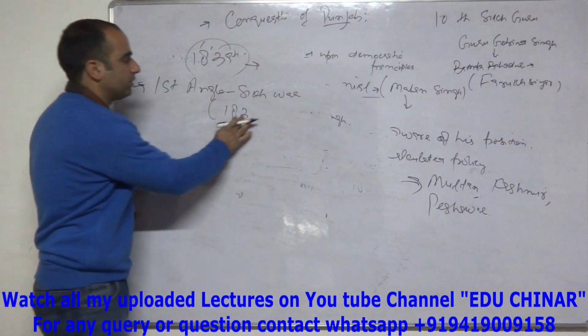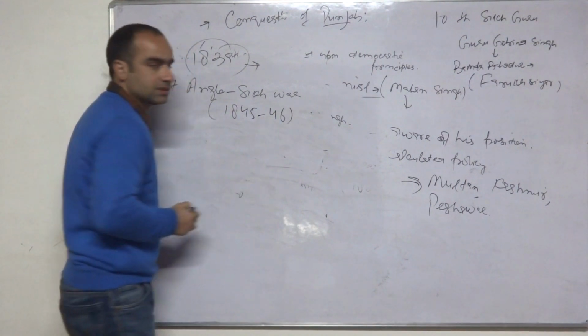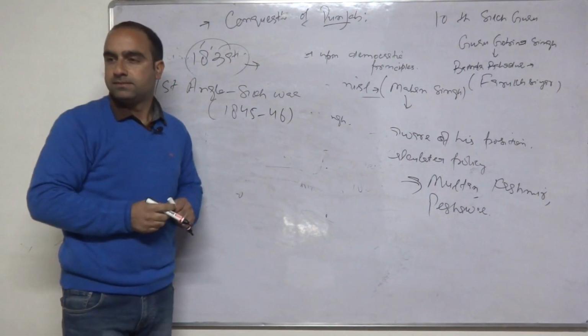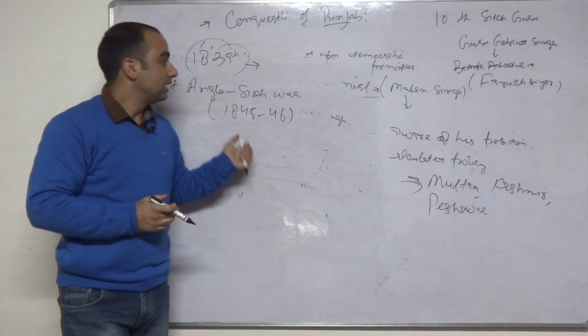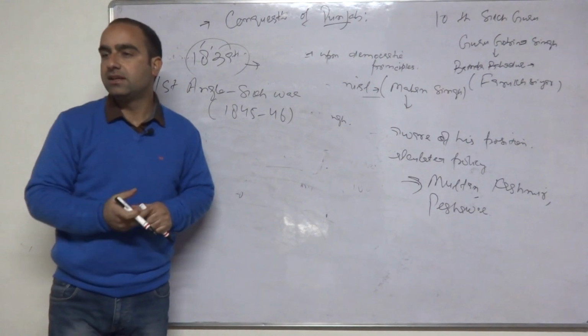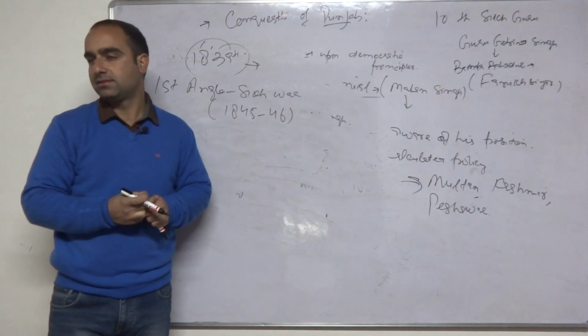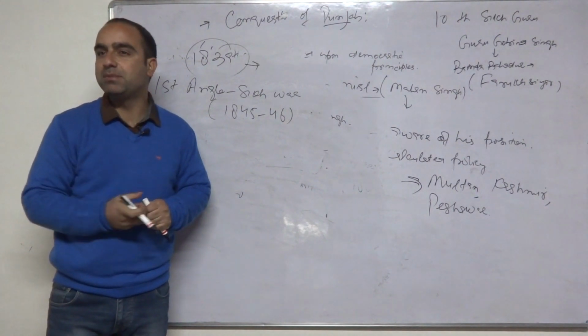Yeah, 1845, and it continued up to 1846. Right? So, as I told you, in this first Anglo-Sikh War, it was Lal Singh who was the leader of the Sikhs. And Lal Singh was defeated by the Britishers.